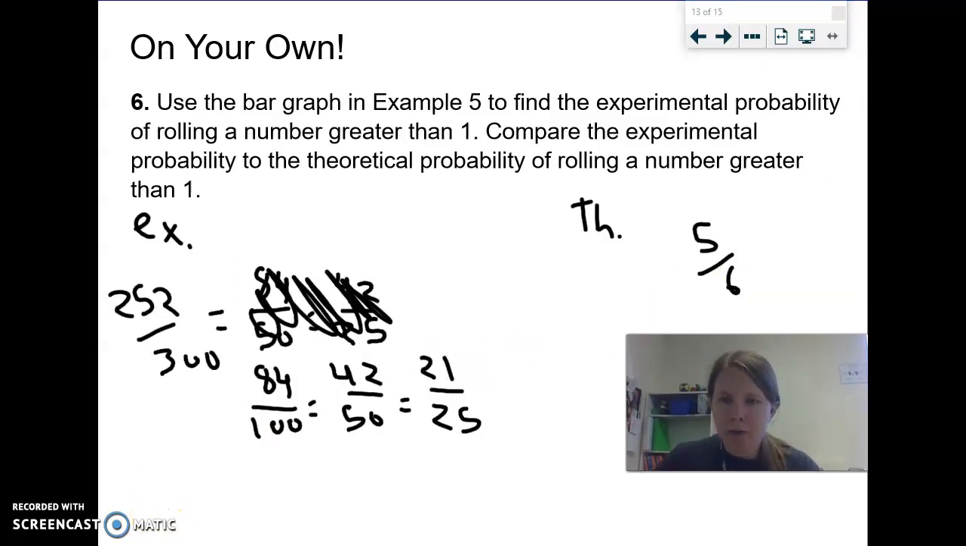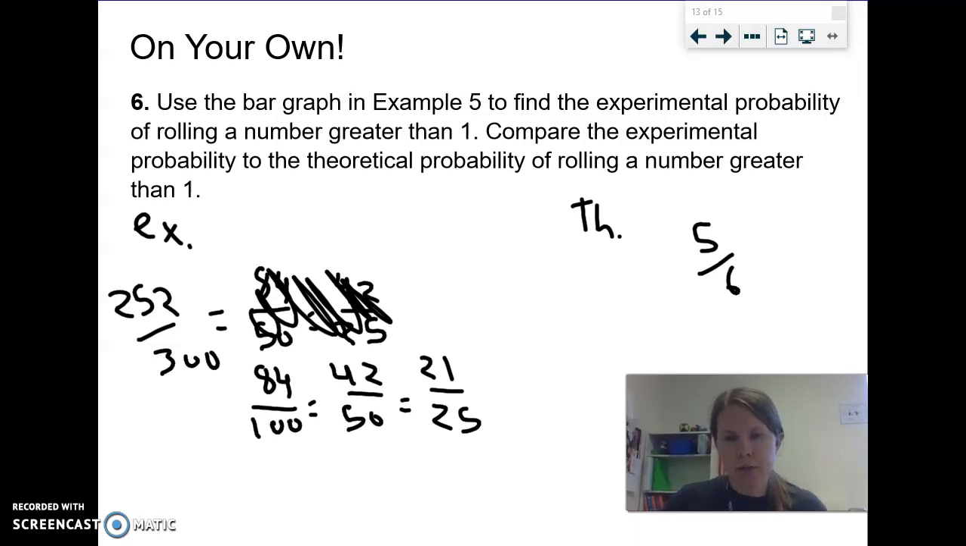All right, coming on back. So actually the easiest one to solve in this one is your theoretical probability, because you're just going to try and figure out what are your favorable outcomes. Well, any number that is greater than 1. So that's things like 2, 3, 4, 5, and 6. So that is 5 numbers. There's a total of 6 numbers. You get 5 out of 6.